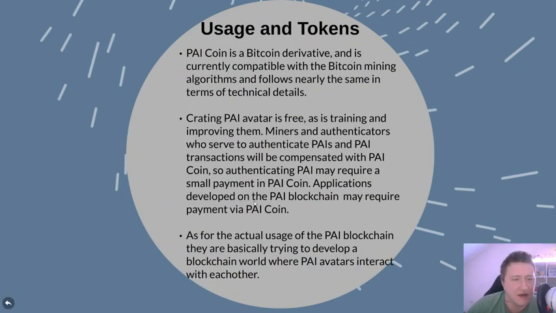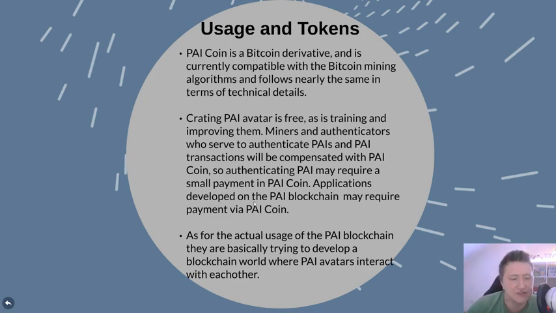The PAI Coin is a Bitcoin derivative, and it is currently compatible with the Bitcoin mining algorithm and follows nearly the same technical details, so you can pretty much mine it if you want. Creating the actual PAI avatar is free, as is training and improving them. Miners and authenticators who serve to authenticate the PAIs on the PAI transactions will be compensated with the PAI coins. So authenticating your PAI avatar may require a small payment of the PAI coin, so that's where the demand for the coins should be created.